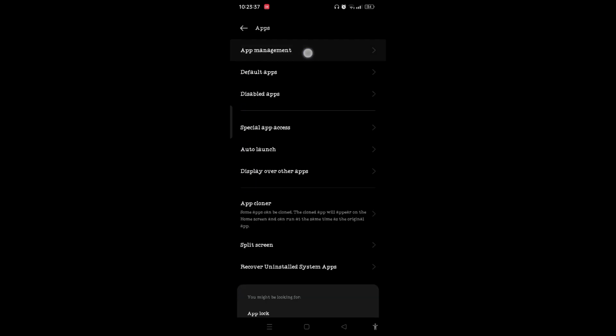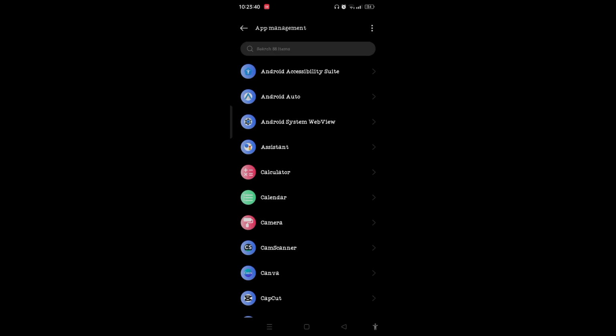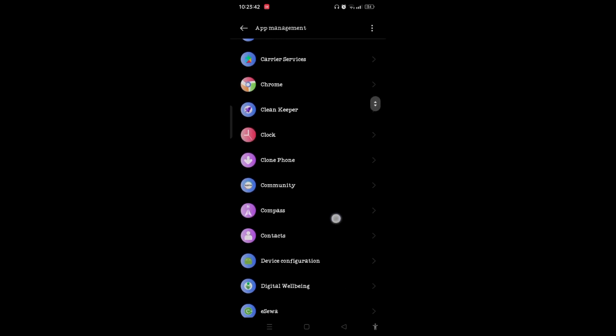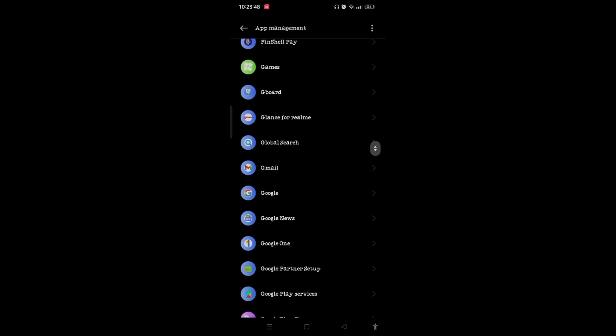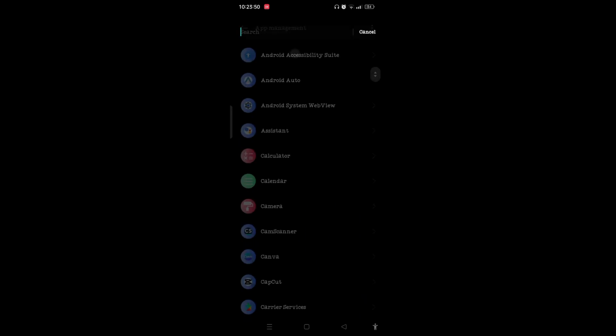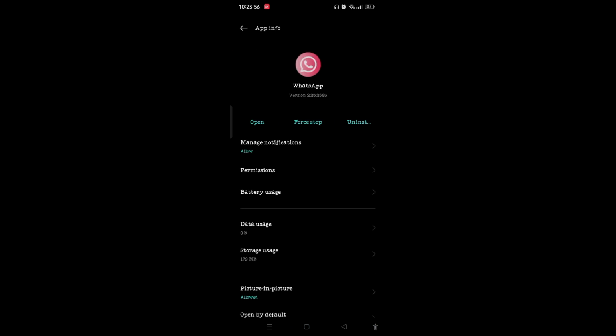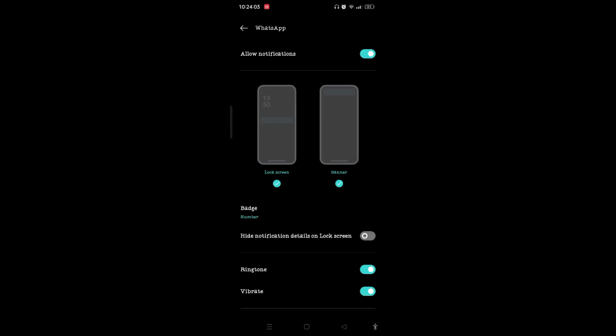Now tap on app management. Wait until all the apps are loaded here and you can scroll down and find WhatsApp. If you don't find it this way, then you can scroll down and tap on the search bar. You need to type in WhatsApp, search for WhatsApp, and once you get into the app info page, you need to tap on the manage notification option and make sure to allow the notification of WhatsApp.